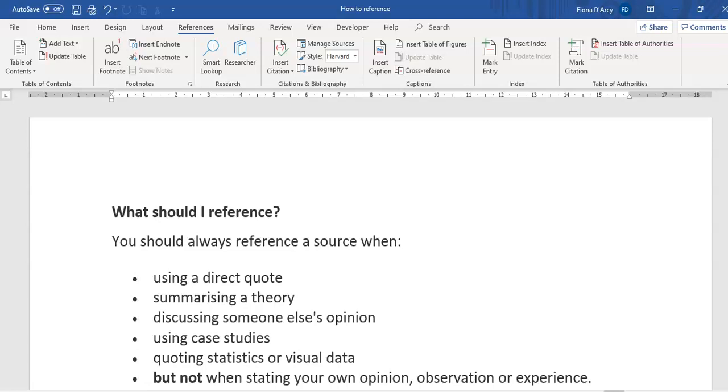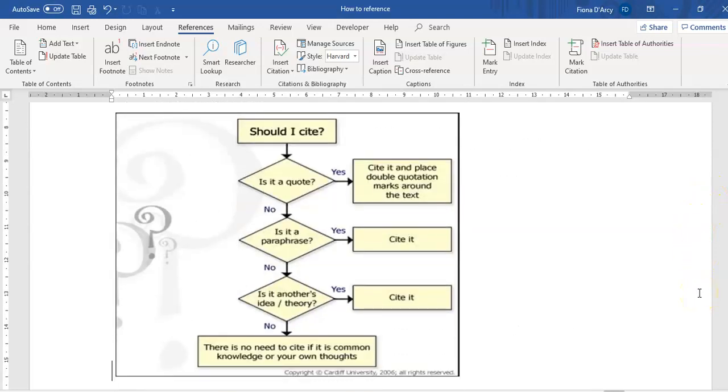So this is a short video to help you reference in Microsoft Word. By now you should all know how important it is to reference your work, explaining where you got your thoughts and ideas from. Particularly if you've quoted directly from a website, so you've literally cut and pasted in somebody else's work from a book or a website, a direct quote, even if you're just summarizing the theory that you read about or heard discussed in class, you must quote it. If you're discussing anybody else's opinion, you're going to reference it.